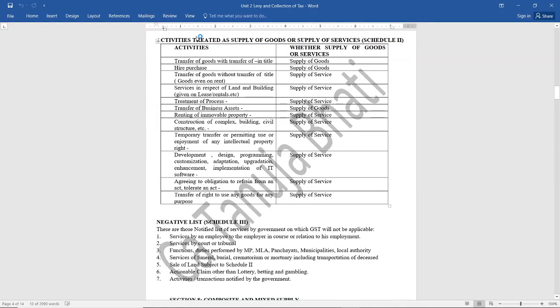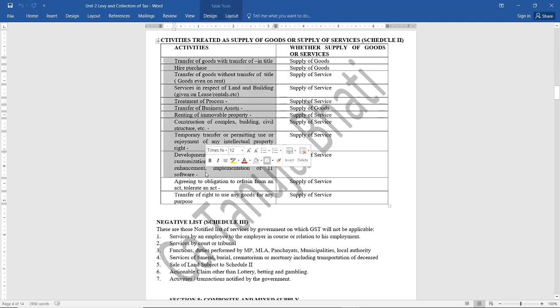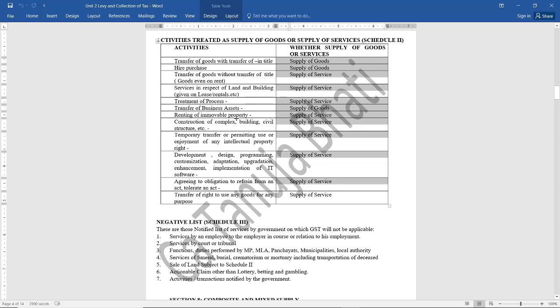Next, activities treated as supply of goods or supply of services, that is Schedule 2. Now, sometimes it is very confusing whether a particular transaction is a supply of goods or supply of services. We have seen the difference between goods and services. Goods means any kind of movable property, and services is anything other than goods. So, many times in transactions we get confused whether it is supply of goods or services. So, here there are certain transactions, and whether it is goods or services is being specified. So we'll just take a few handpicked.